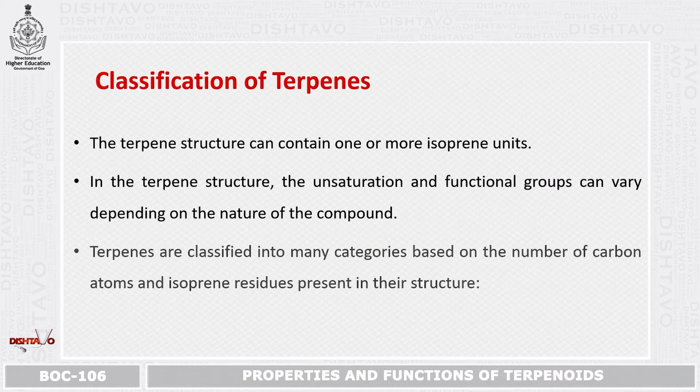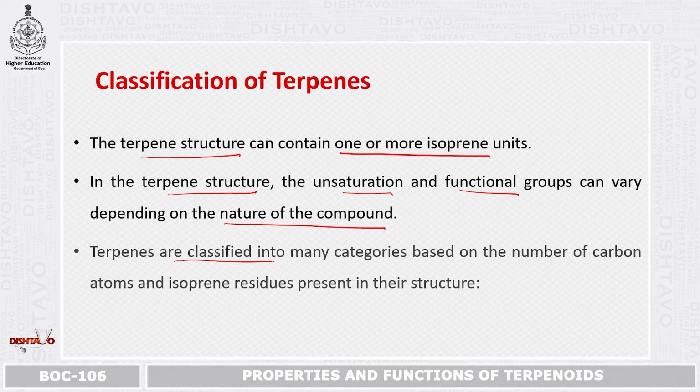Next, coming to the classification of terpenes. The terpene structure contains one or more isoprene units, and in the terpene structure, the unsaturation and functional groups can vary, depending upon the nature of the compound. So the structure is not the same, and the functional groups and unsaturation keep varying, depending upon the nature of the compound present within the plant.